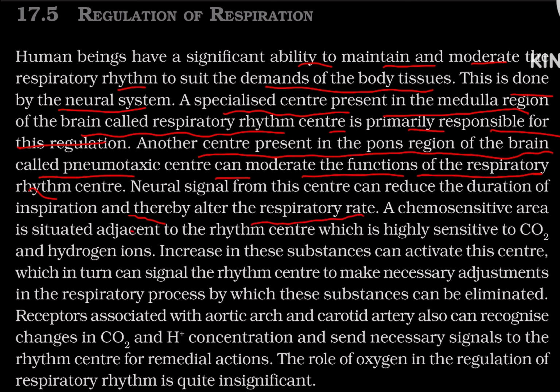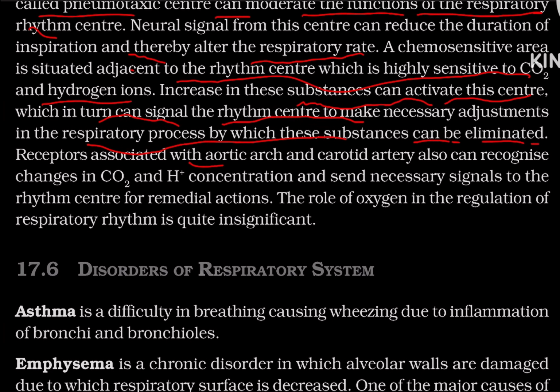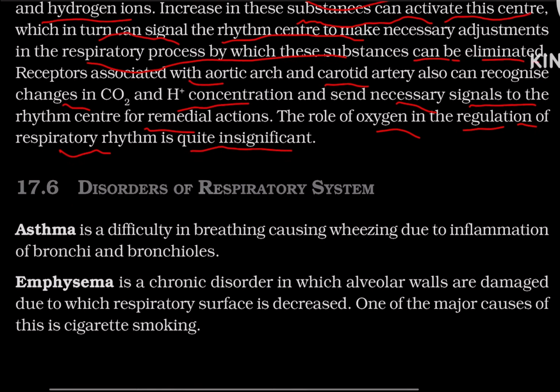A chemosensitive area is situated adjacent to the rhythm center, which is highly sensitive to CO2 and hydrogen ions. Increase in these substances can activate this center, which in turn can signal the rhythm center to make a necessary adjustment in the respiratory process by which these substances can be eliminated. Receptors associated with the aortic arch and carotid artery also can recognize changes in CO2 and H plus concentration and send necessary signals to the rhythm center for remedial actions. The role of oxygen in the regulation of the respiratory rhythm is quite insignificant.